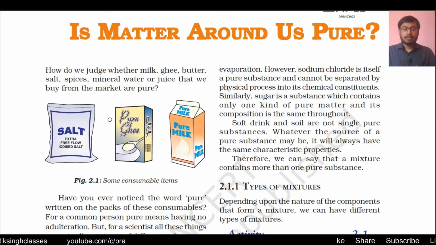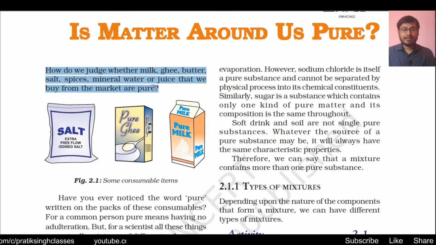Whether they are pure or not, you will be amazed to know that most of the things which we buy from the market are impure. In this chapter we will try to find out the definition of purity, how we can say that a material is pure, and what the combinations of things are called. How do we judge whether milk, ghee, butter, salt, spices, mineral water or juice that we buy from the market are pure? It means, is it made of the same thing?